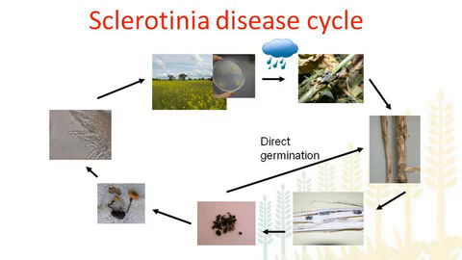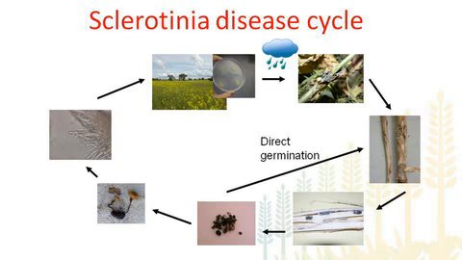Under favorable conditions, as I said, the fungus starts girdling the stem and makes the stem very weak, which results in lodging of the plant. Especially if the conditions are really wet, sometimes you will see white fluffy growth of the fungus on the outside of the stem. If you split open these infected stems later in the season, just before or after harvest, you will see these dark fungal fruiting structures, which are sclerotia.